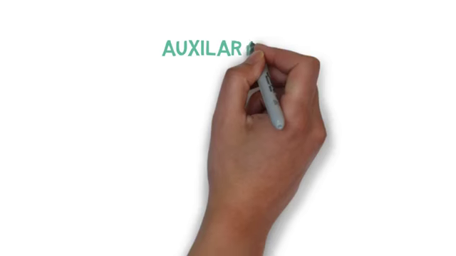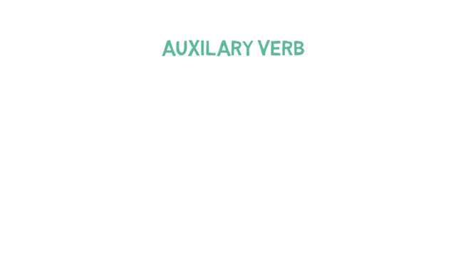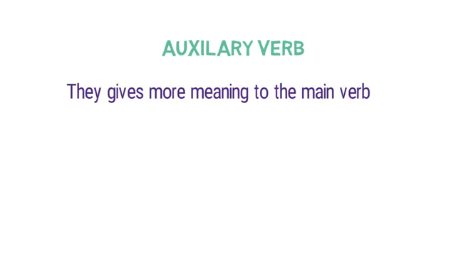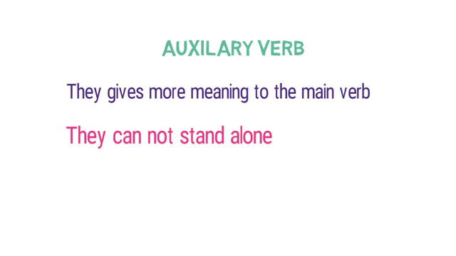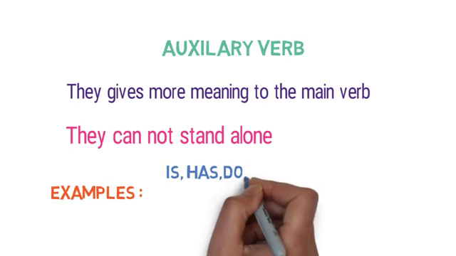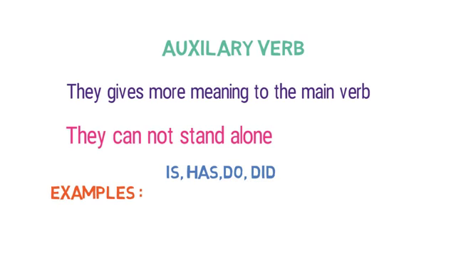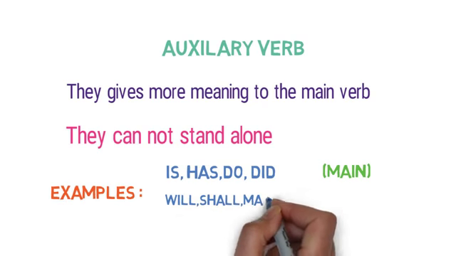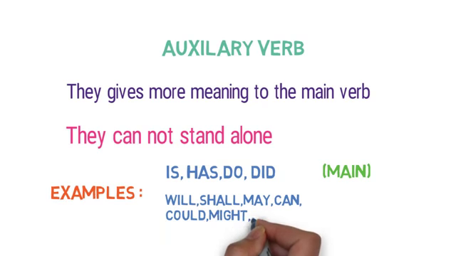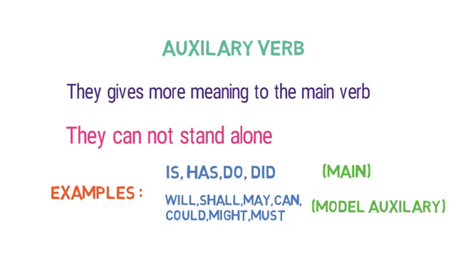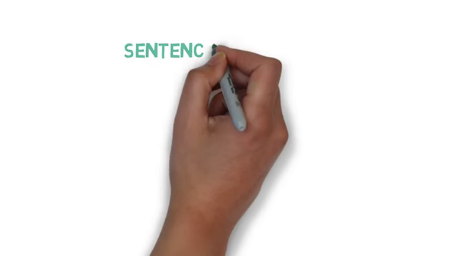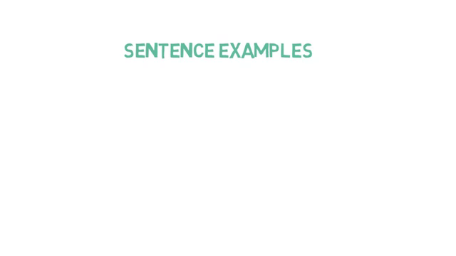Now, let's look into auxiliary verbs or helping verbs. They give more meaning to the main verb. They cannot stand alone, which means they require a main verb for their existence. Examples of them are is, has, do, did. These are referred to as main helping verbs. And will, shall, may, can, could, might, must are called modal auxiliary verbs. Let me give you sentence examples to make you clear about them.